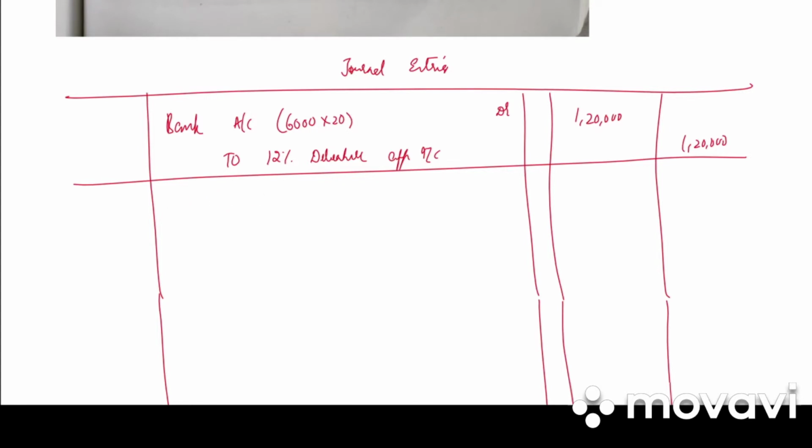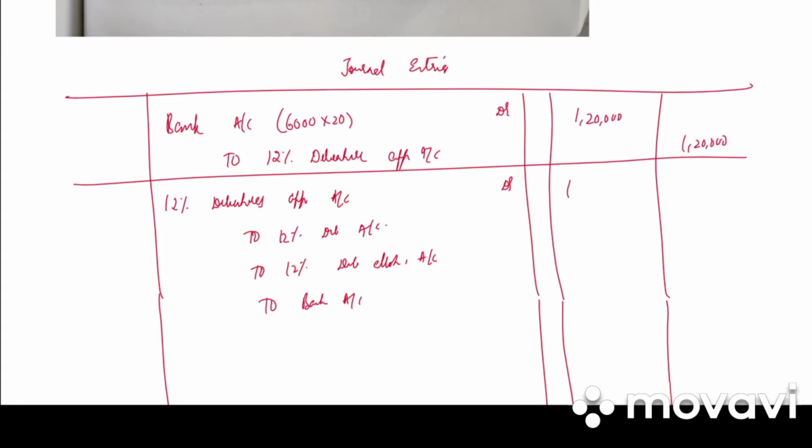Next entry, out of 6,000 only 4,500 were accepted. So 12% debenture application account debited to 12% debenture account, to 12% debenture allotment account, to bank account.